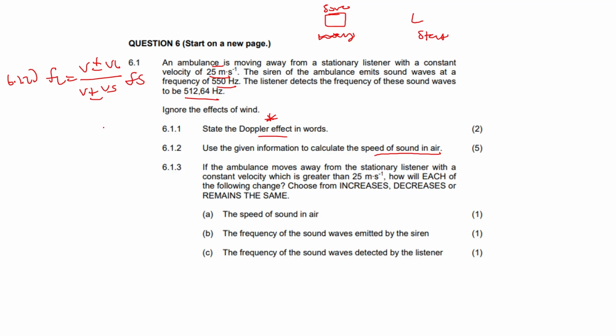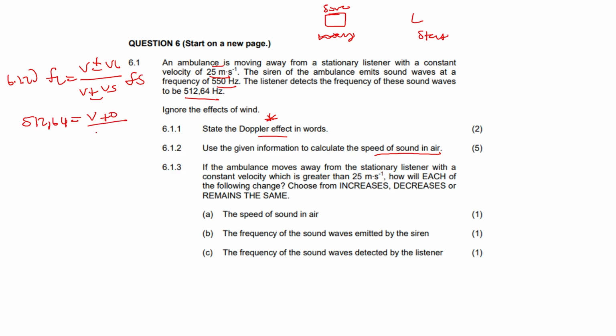So the frequency that the listener detects is 512,64. We want the speed of sound in air. The velocity of the listener is 0 because the listener is stationary, so that is plus 0.